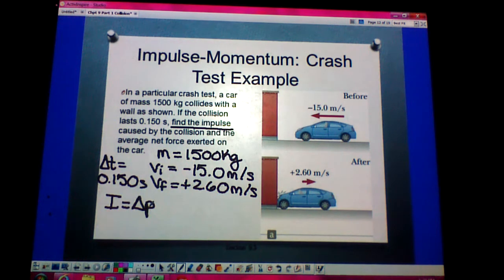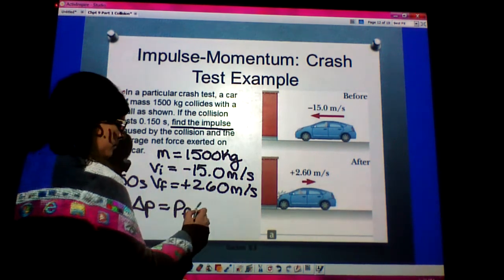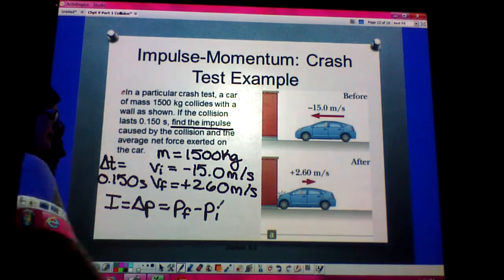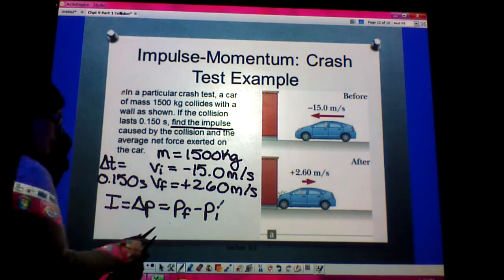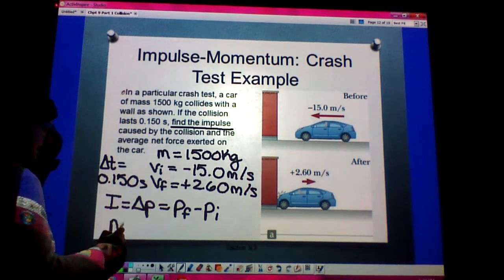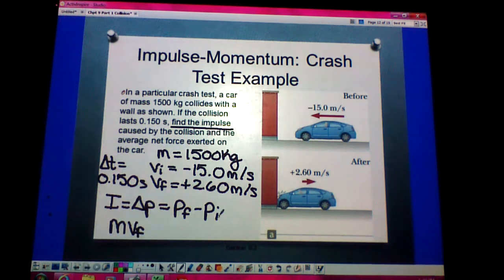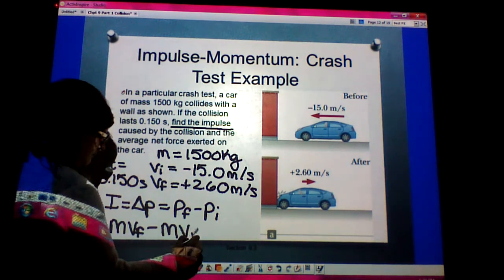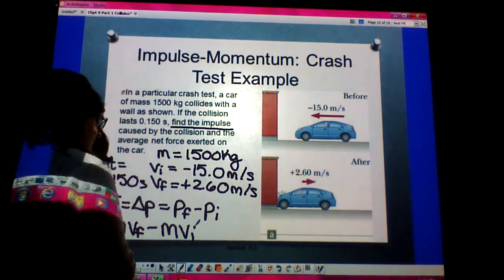And I know that my change in momentum is equal to the final momentum minus the initial momentum, because remember, our change in just means final minus initial. Well, I could also simplify that down and know that final momentum is just going to be the mass times the final velocity. And then my initial momentum is just going to be mass times initial velocity. All of those things right now are equaling impulse.